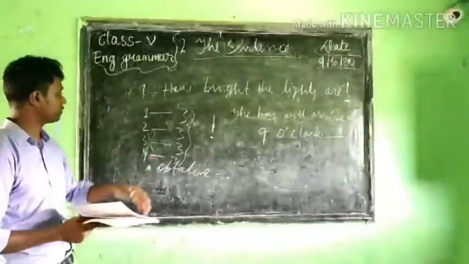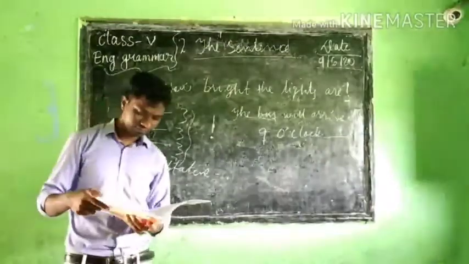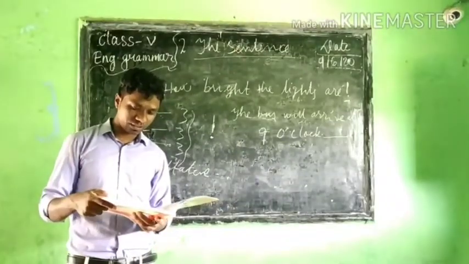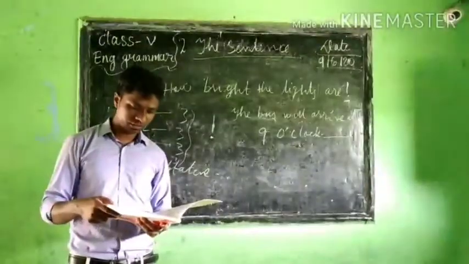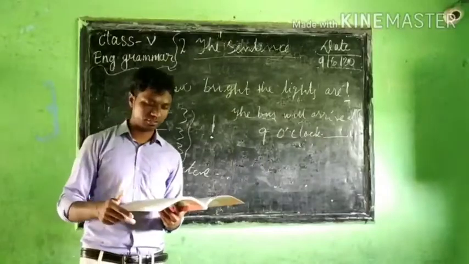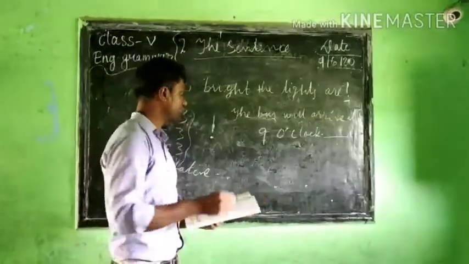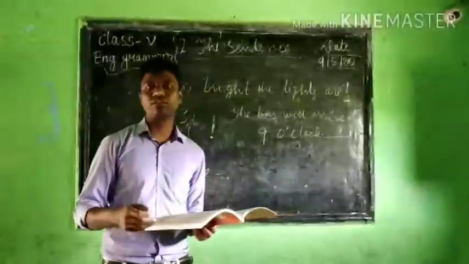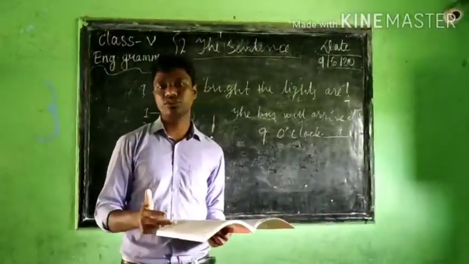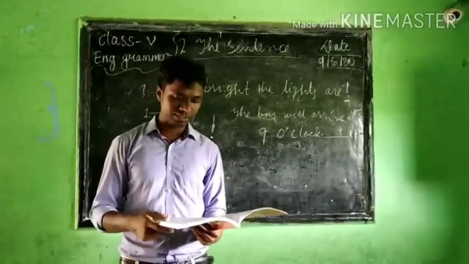Then the second number: Have you seen my brother? Have you seen my water bottle? Okay, the second number. So this one is what? Asking a question. You have to put what kind of punctuation mark, and then what kind of sentence.